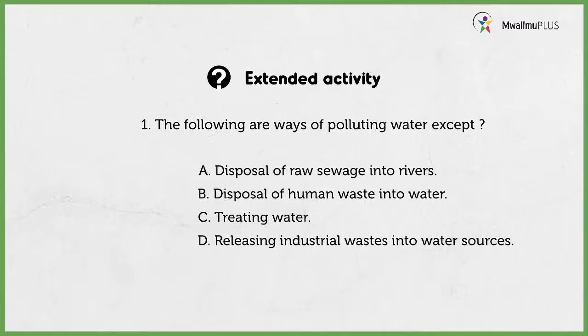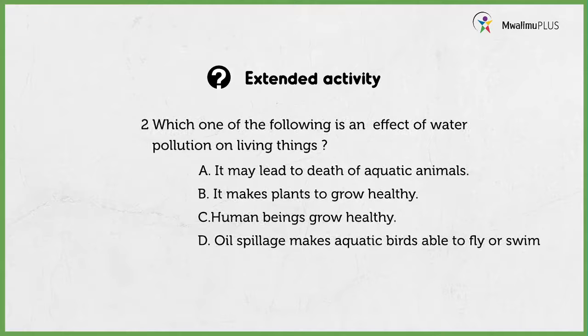Let us look at the next one there. It reads like this. Which one of the following is an effect of water pollution on living things? A. It may lead to death of aquatic animals. B. It makes plants to grow healthy. C. Human beings grow healthy. D. Oil spillage makes aquatic birds able to fly or swim.